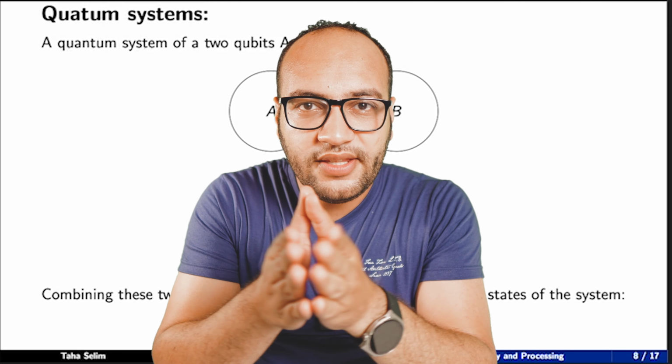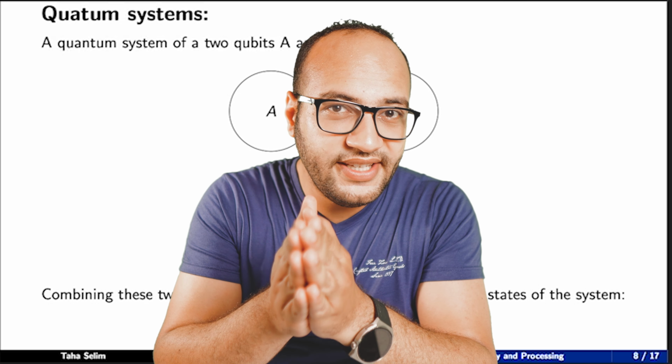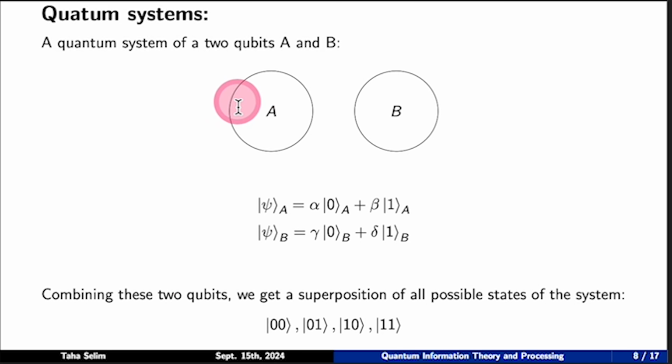Now suppose we have a quantum computer of two qubits only, qubit A and qubit B. The first qubit A can be in a superposition of 0 and 1. Similarly, we can have a wave function that describes the qubit B in a linear combination or a superposition of 0 and 1 with different coefficients, gamma and delta. As we can see here in our 2-qubit quantum computer, we can describe every qubit by a separate wave function. So we have a wave function that describes the first qubit A as a linear combination or a superposition of zeros and ones with alpha and beta.